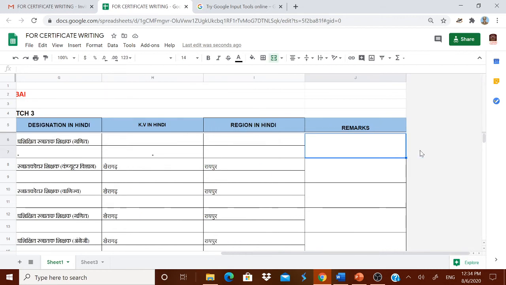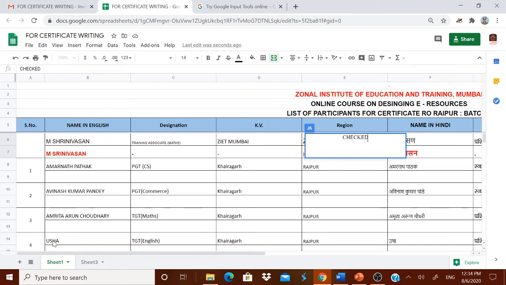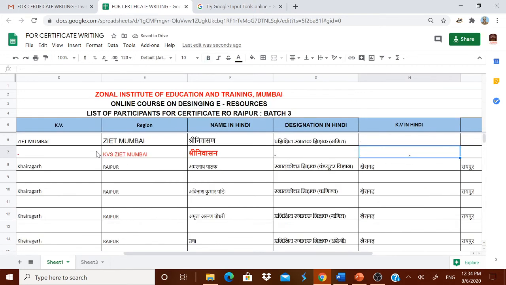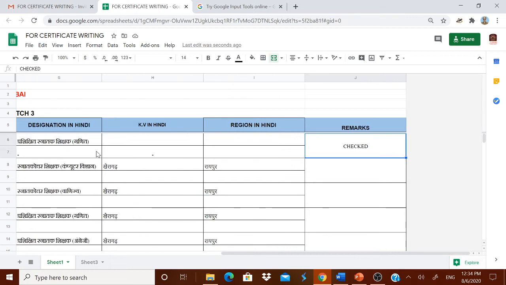Another very important thing, after you have done all your corrections, please type checked over in the remarks column. Once again I repeat, if you have done all your corrections, suppose the name in English, designation in English, KV, region, name in Hindi, designation in Hindi, KV in Hindi, region in Hindi, you have checked everything. Please don't forget to type checked in the remarks column.